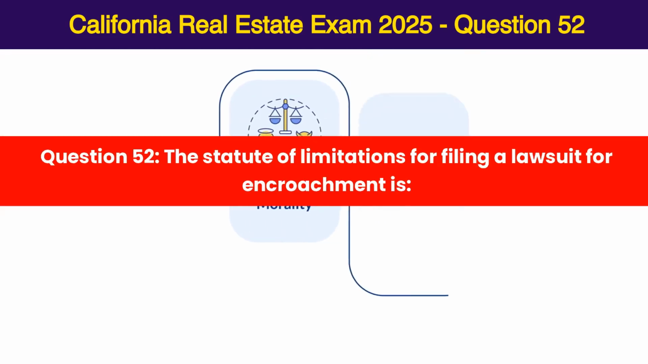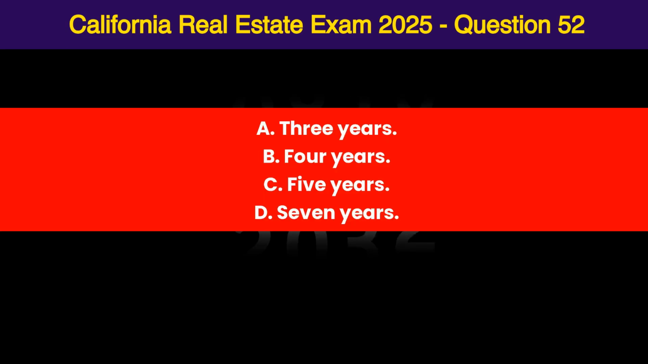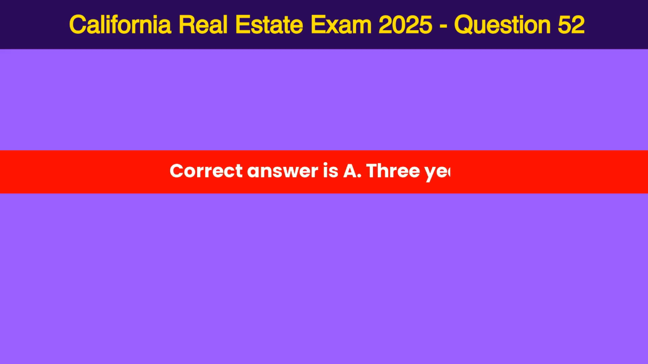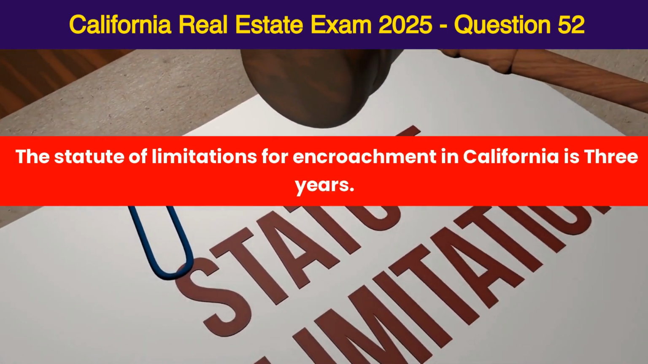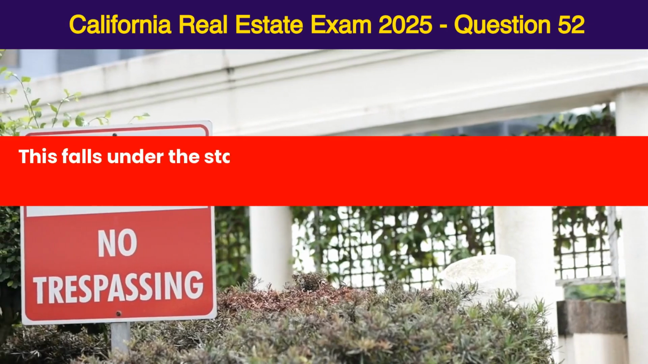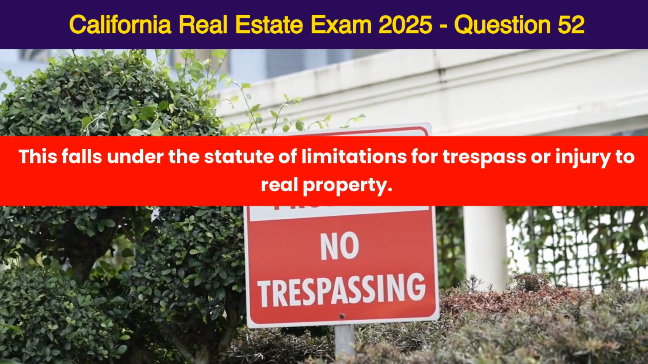Question 52. The statute of limitations for filing a lawsuit for encroachment is A. 3 years, B. 4 years, C. 5 years, D. 7 years. Correct answer is A. 3 years. The statute of limitations for encroachment in California is 3 years. This falls under the statute of limitations for trespass or injury to real property.